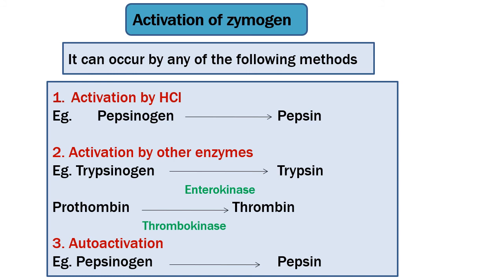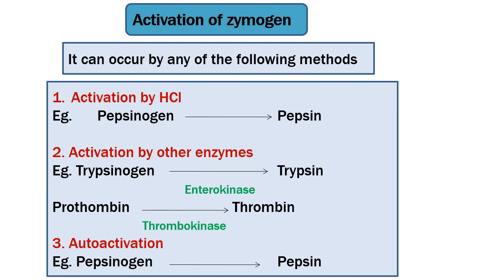For example, trypsin is secreted as inactive form trypsinogen, and is converted to active form by the enzyme enterokinase. Another example is thrombin, which is the blood clotting factor. It is secreted as inactive form prothrombin and is converted to active form by the enzyme thrombokinase.